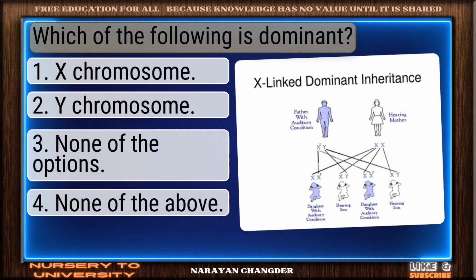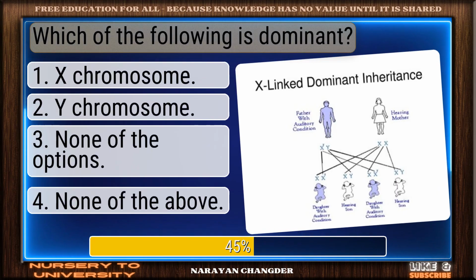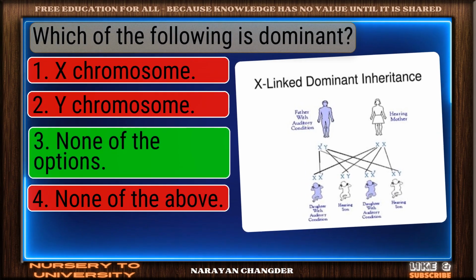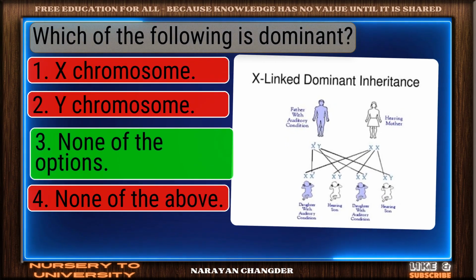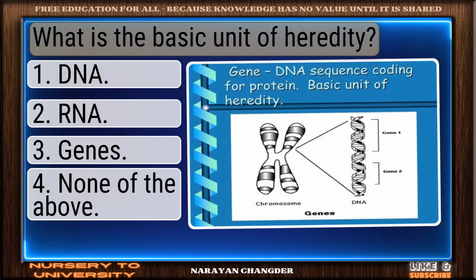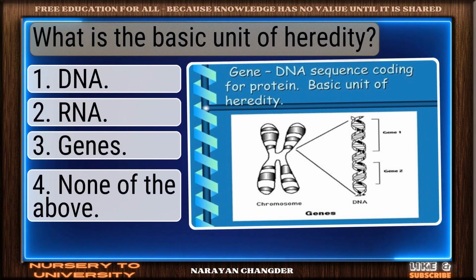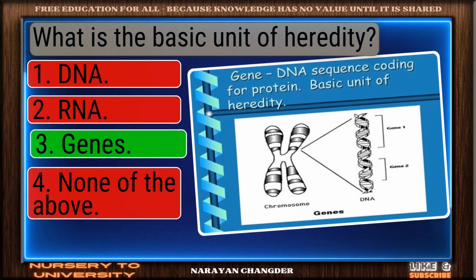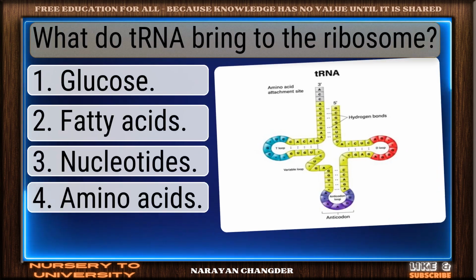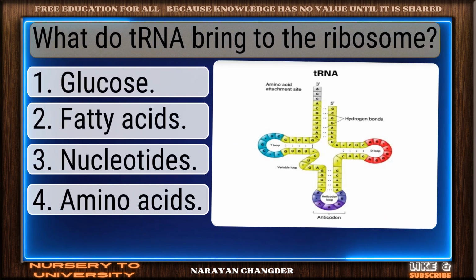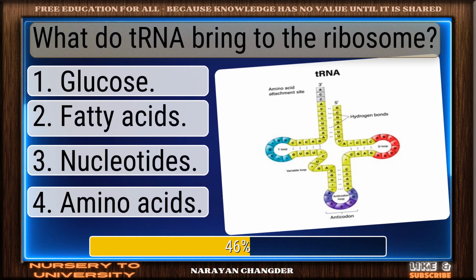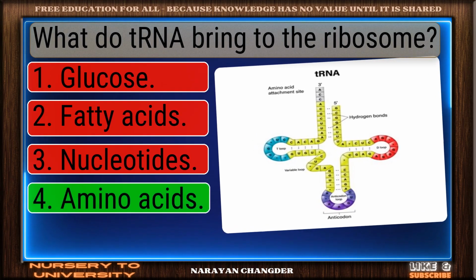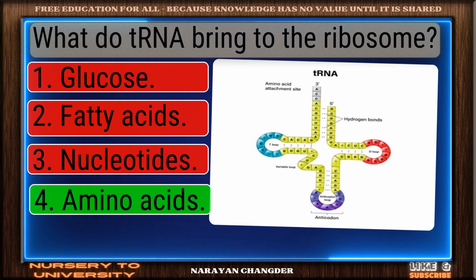Which of the following is dominant? Nice work. None of the options fits perfectly. What is the basic unit of heredity? Excellent. Genes is well reasoned. What did tRNA bring to the ribosome? You got it. Amino acids fits.